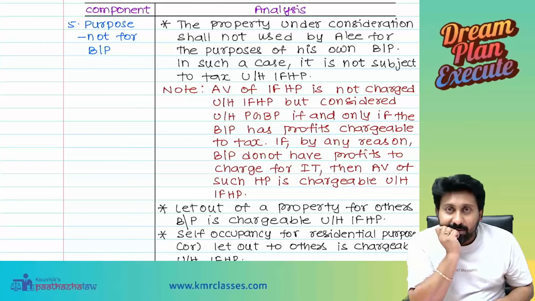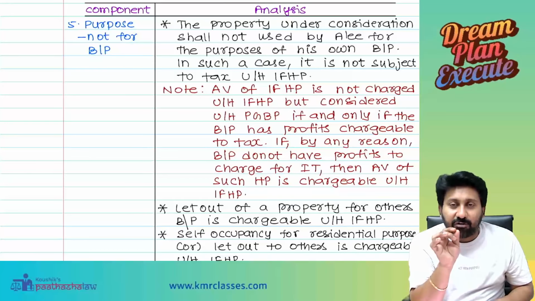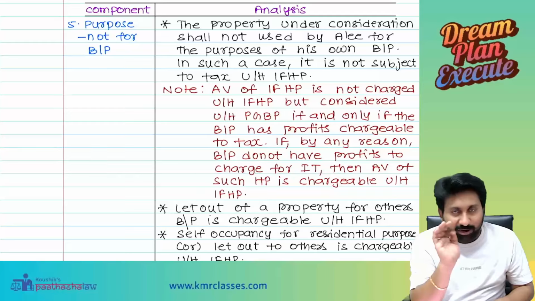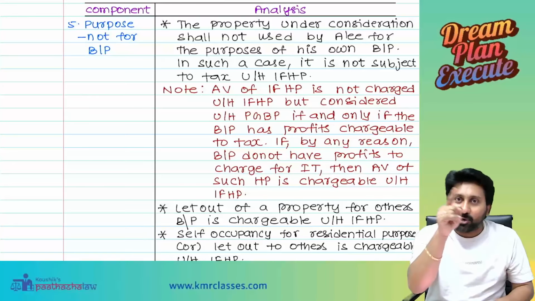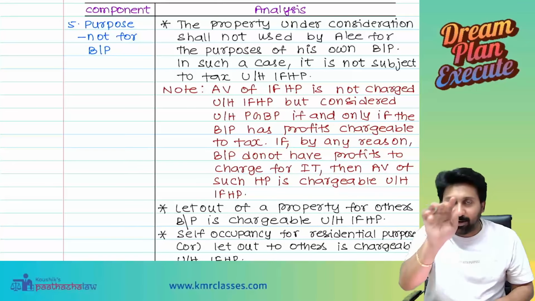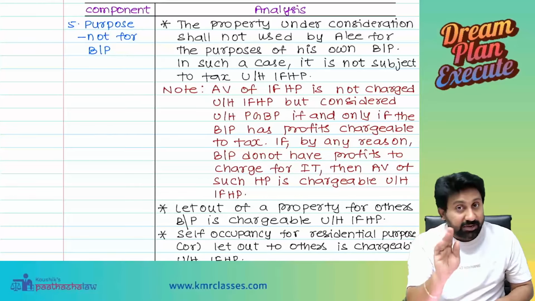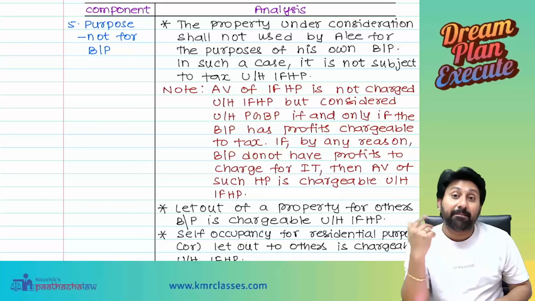What is the annual value of a self-occupied property? Nil. And what do you mean by nil? There is no value for that. Zero value. Correct? Now reverse the case. I am using self-occupancy, but for my business.